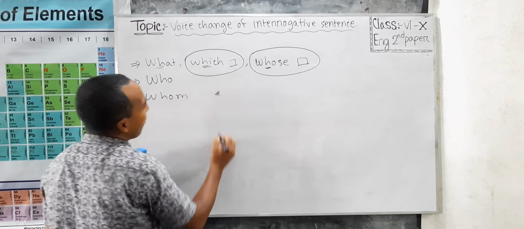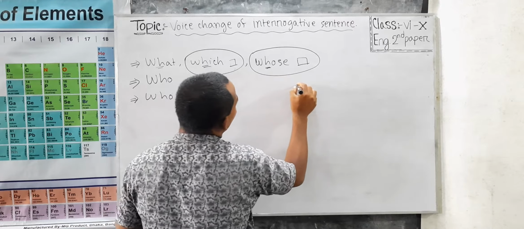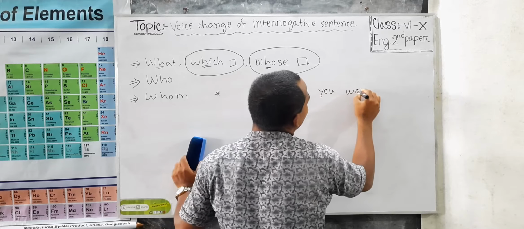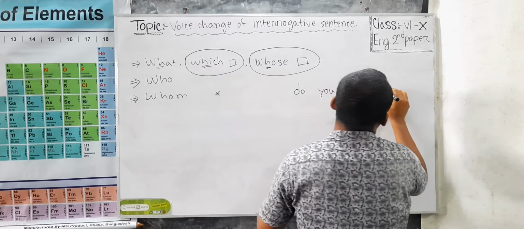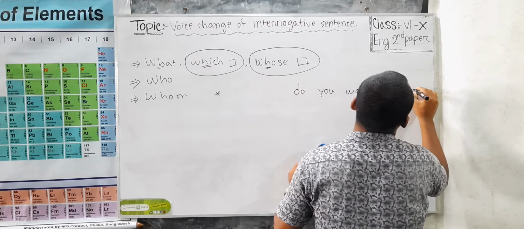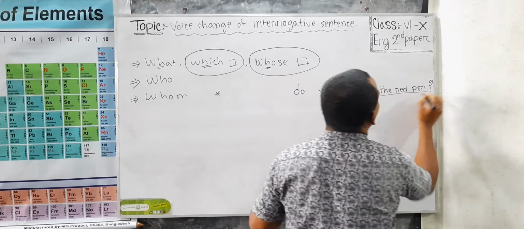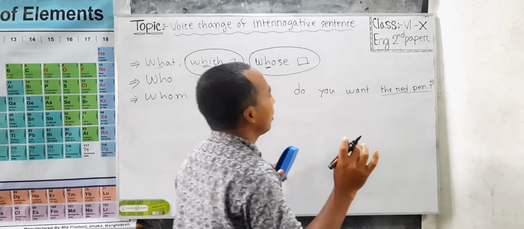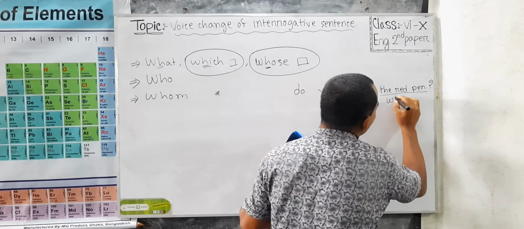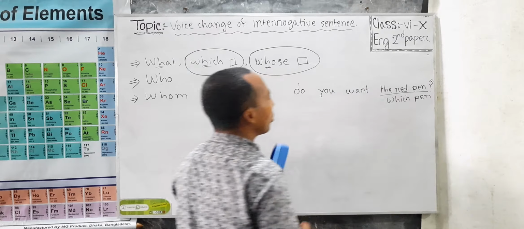For example, do you want the red pen? Question. If we make it a sentence of interrogative structure with a WH word, then it will be which pen? Which pen do you want?